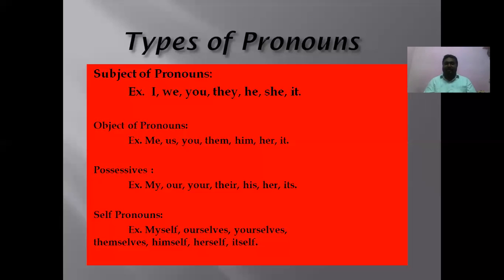So like that we have the different types of pronouns. So today we have learnt nouns and pronouns. I hope that you may have understood. Okay, if not, once again you go through the video from the beginning. It will be very simple and very elaborated, so that easily you can understand.